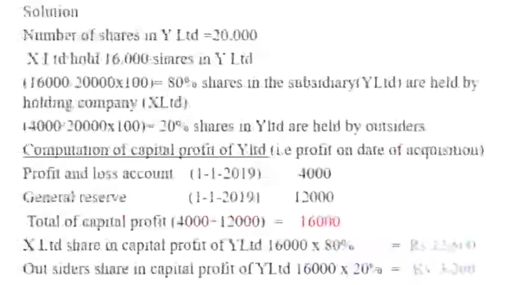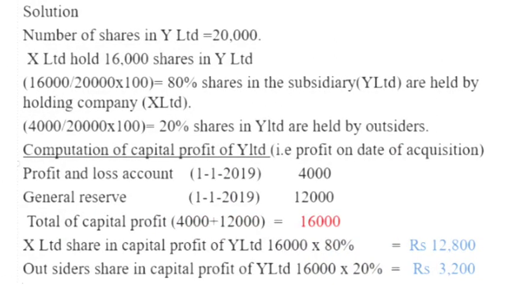Then solution. Number of shares in Y Limited is 20,000 shares. X Limited holds 16,000 shares in Y Limited. So 16,000 divided by 20,000 into 100 comes to 80%. 80% shares in the subsidiary Y Limited are held by holding company X Limited. Then 4,000 divided by 20,000 into 100 comes to 20%. So we can say that 20% shares in Y Limited are held by outsiders.